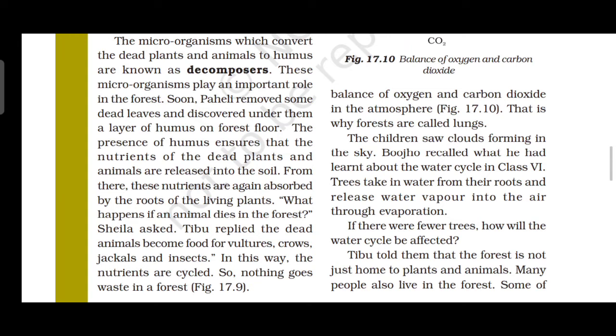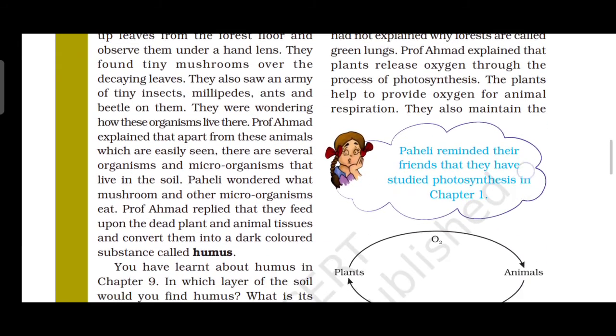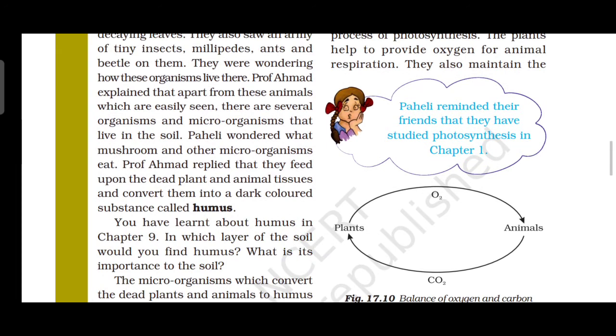Forests are called green lungs. Why? Plants release oxygen through the process of photosynthesis.